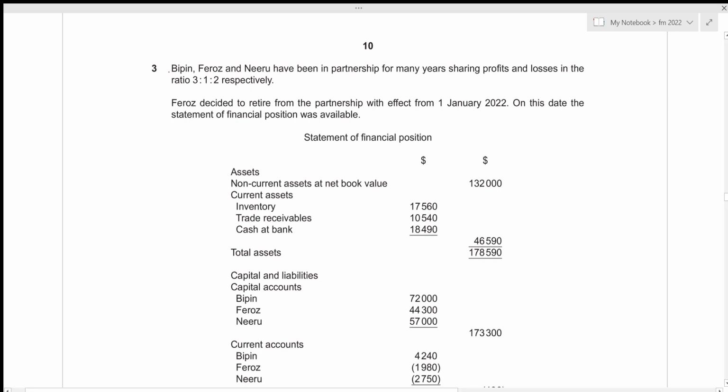Bipin, Feroz and Neeru have been in partnership for many years, sharing profits and losses in the ratio 3:1:2. So out of 6 parts, 3 parts of profit will belong to Bipin, 1 part will belong to Feroz, and 2 parts will belong to Neeru. Then Feroz decided to retire from partnership with effect from 1st January 2022, and on this particular date, the statement of financial position was available.